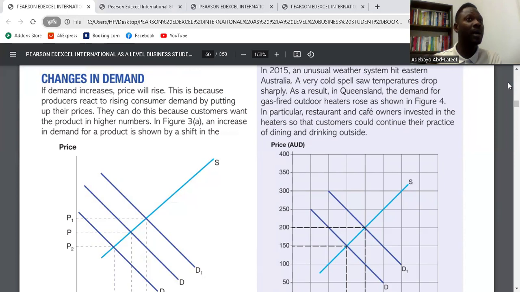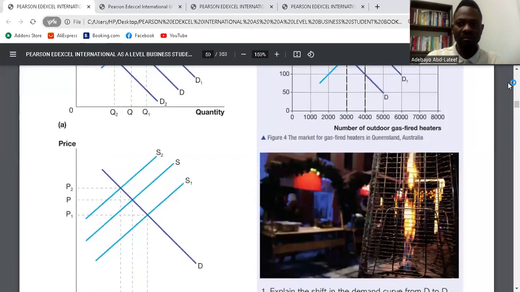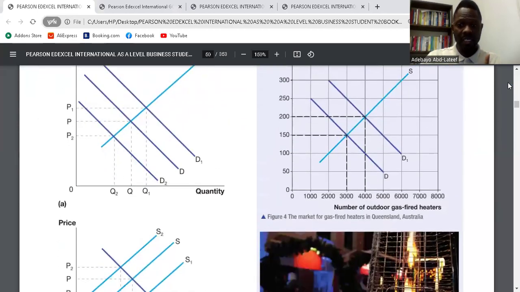So if demand increases in the market, definitely it will reflect on the price of that product. An increase in demand from D to D1 will increase the quantity sold in the market from Q to Q1 and increase the price from P to P1. Is it clear? Yes. Any question about that? No. That is changes in demand.